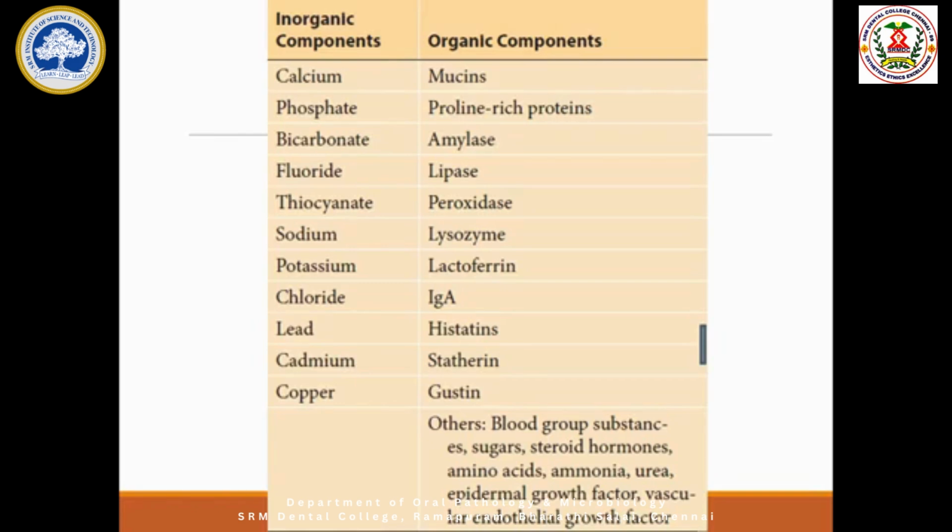Then we have bicarbonate. It's a buffer. It's CO3. Already I told you, acid will be produced by the bacteria in the mouth, and that acid will cause decay. So this bicarbonate present in the saliva will neutralize the acid and prevent tooth decay. So calcium, phosphate, fluoride, bicarbonate and the others ultimately protect the mouth from tooth decay.